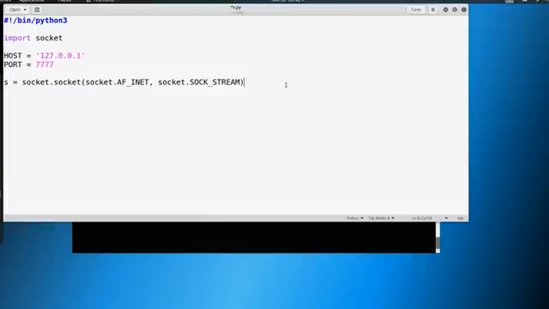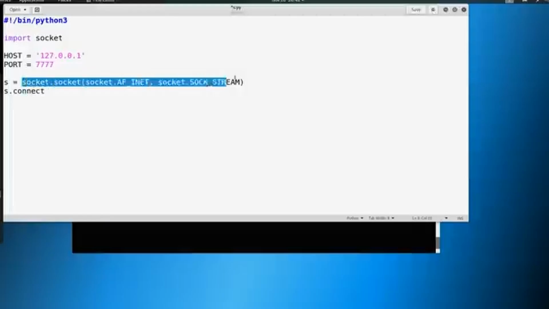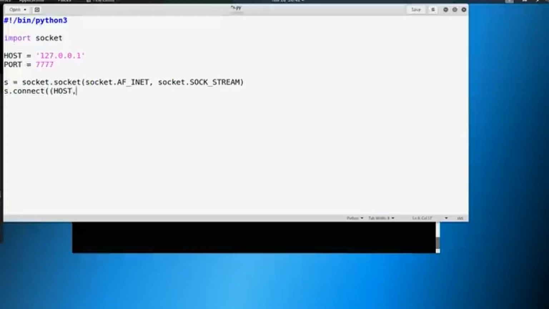So let's say we want to make a connection. We're going to say s.connect. Now connect is just another part of the socket module. So we're going to make a connection here. And so if you think about this, we're using all this and then .connect, right? So we're declaring this, and then we have these two parameters here. We need to say, hey, let's make this our host variable, and then this one our port variable. And we could, in theory, just put in 7777 and 127.0.0.1, but it's just easier to define those in a variable up top and then use them later to connect.